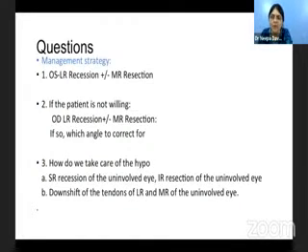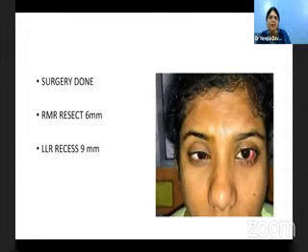Of course, it's a little out of the preview of a video presentation, but I thought I'll share the next slide, which was our discussion point of how do we take care of this. The classical thing happening besides the pupillary reaction was that the ptosis would reduce, the lid would elevate on attempted adduction of the right eye. So we wanted to touch the medial rectus of the right eye. So these are the options that we went through in our minds. And finally, this is what we did.